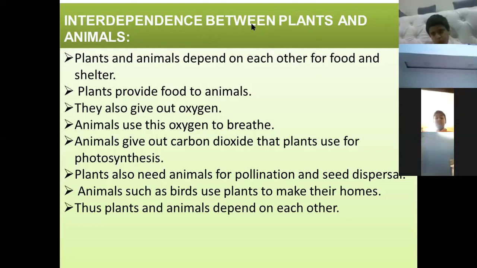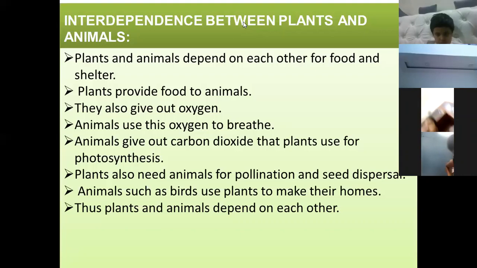Plants provide food to animals. Green plants can make their own food. And plants give out a gas that is very important for all animals and human beings.